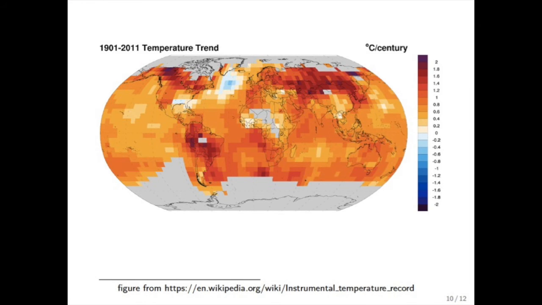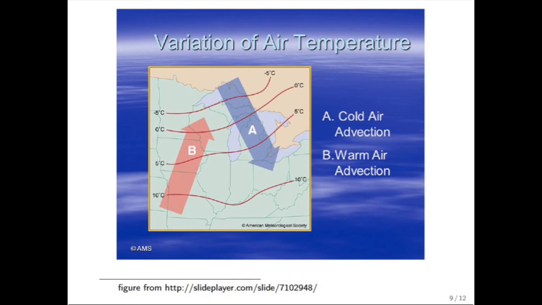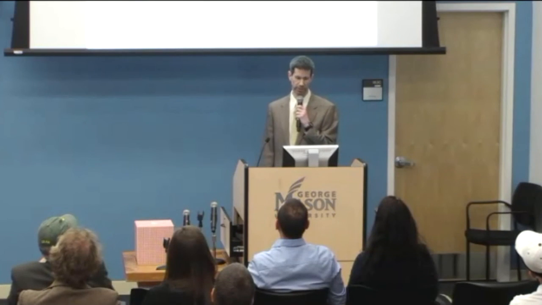But at the same time, there's global warming. This is a map showing the temperature change over the past 100 years, and you can see that the temperature change is maximum toward the poles. That's called Arctic amplification. And if you look in our area, to the south of our area, there has been relatively little warming. That's called the warming hole. And to the north of us, there's been quite a lot of warming. And so when you put those two together, what's happening is the temperature differences to the north of us have actually decreased. And so the amount of cold air that we're getting from there is decreased, and that decreases the variance. And so when you put Arctic amplification and advection together, we predict that there's a variance decrease.